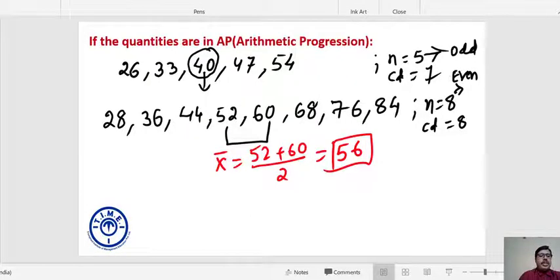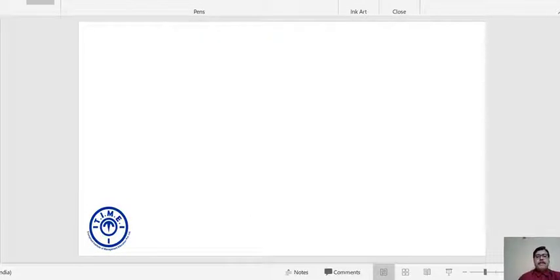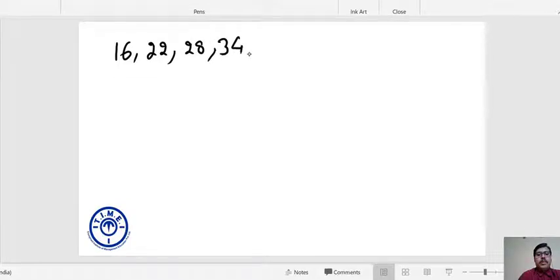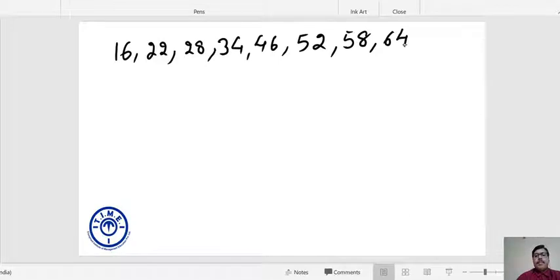Let us generalize this concept. I'm taking one more example. Suppose the numbers are 16, 22, 28, 34, 40, 46, 52 and 58.